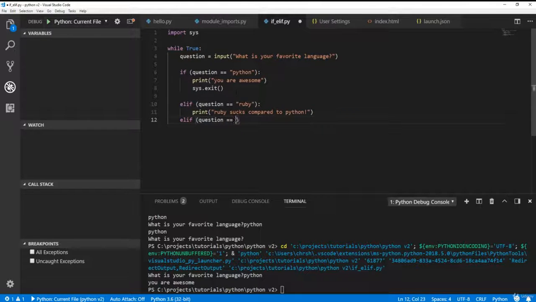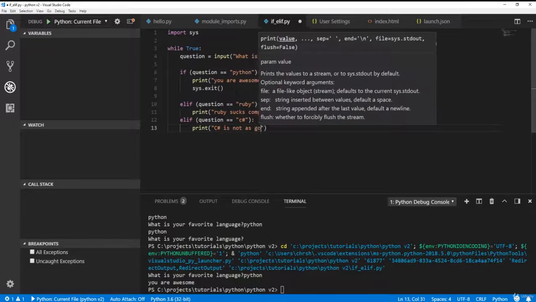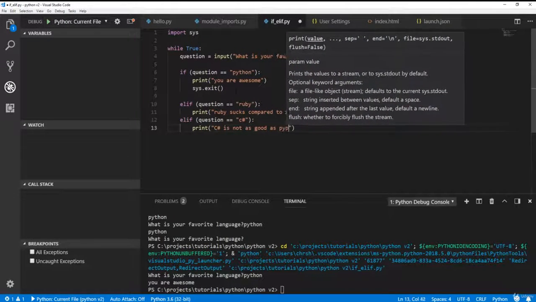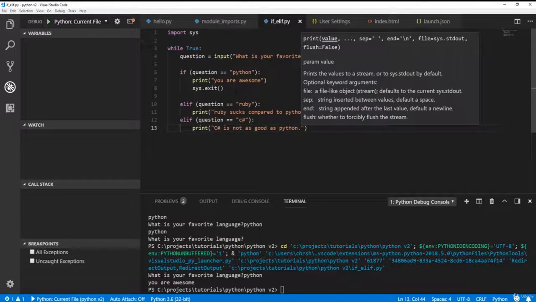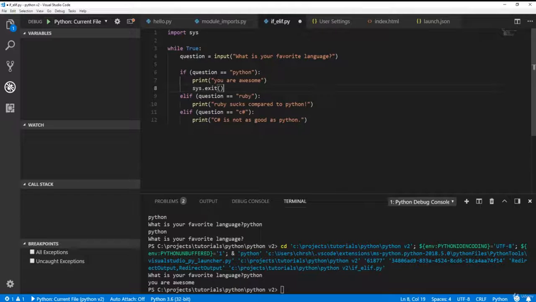Then else, we'll say C#, and I'll make that lowercase just to make all this lowercase, and print C# is not as good as Python. Clearly I'm trolling. I actually like C# a lot. But anyway, these give you some different outcomes based on what they're typing.